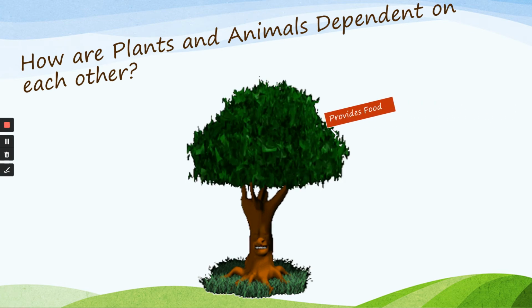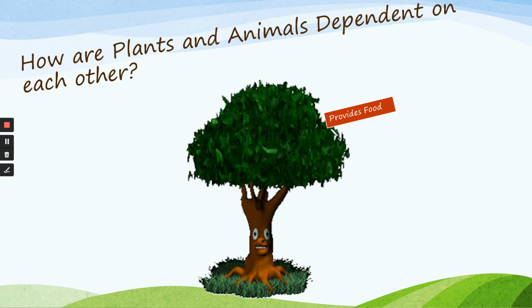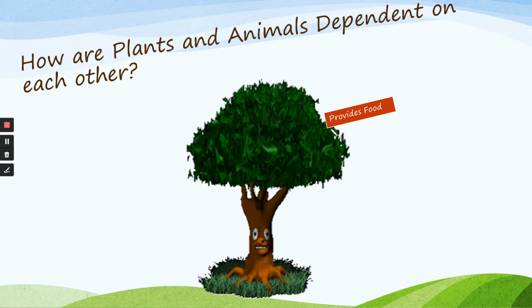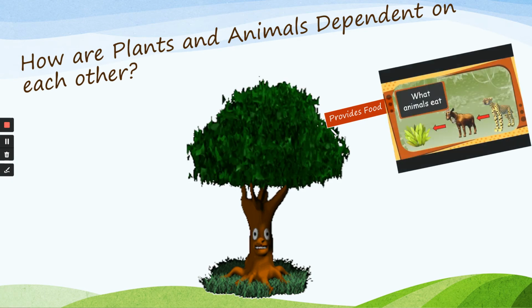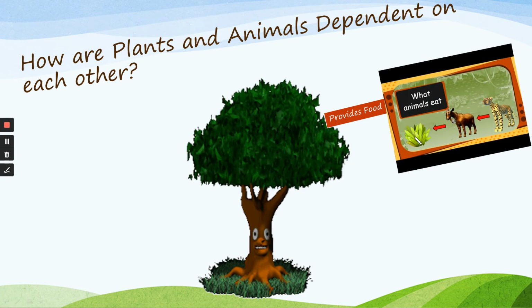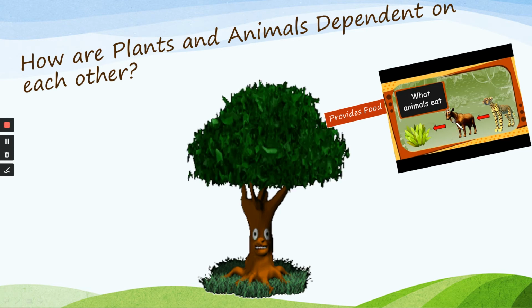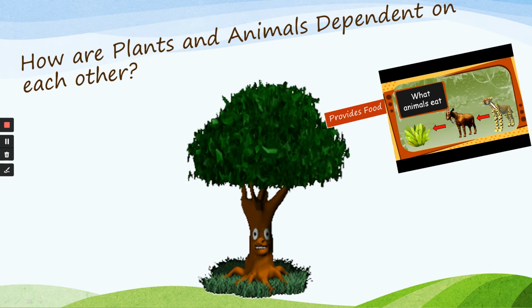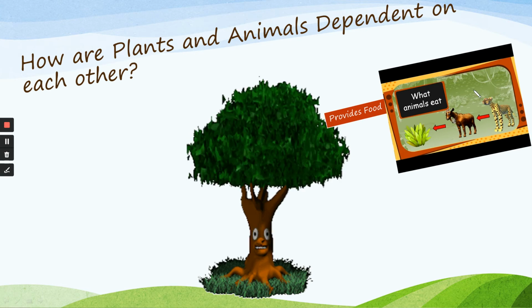Tree provides us food to eat. Does it produce only for us, only for human beings? No, it produces for all the living organisms. Like plant produces food and that is consumed by some animal, maybe giraffe or a donkey or something. And then it is again eaten by a tiger or a cheetah or a leopard. So ultimately the energy which the leopard is getting is from the plant.